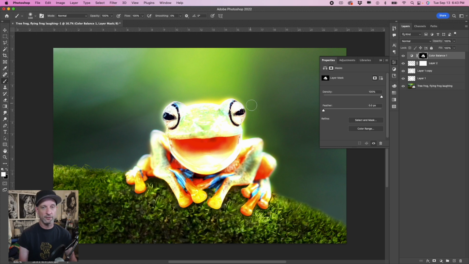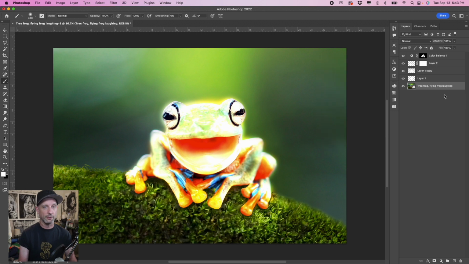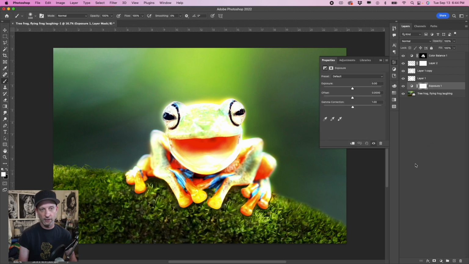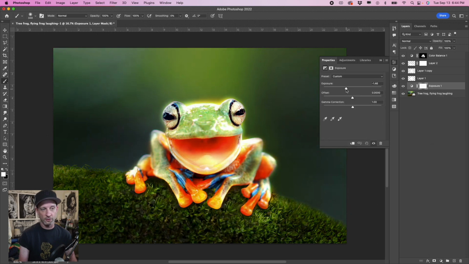Alright, now we're going to select the original layer. After that, get rid of that panel. Select the original layer and we're going to change the exposure of the original layer, so that circle icon on the bottom of your layers panel, find exposure, and we'll bring the exposure down a little ways to your liking. I guess for me right now it's like -2 or so. Let's bring it down to about -2.